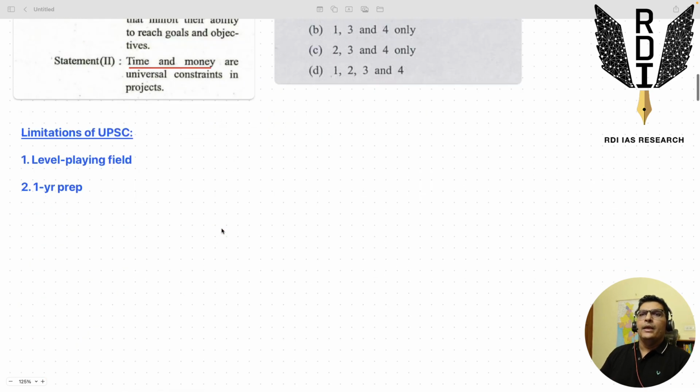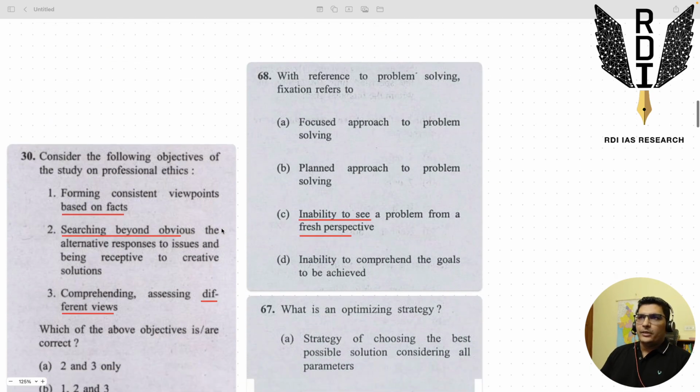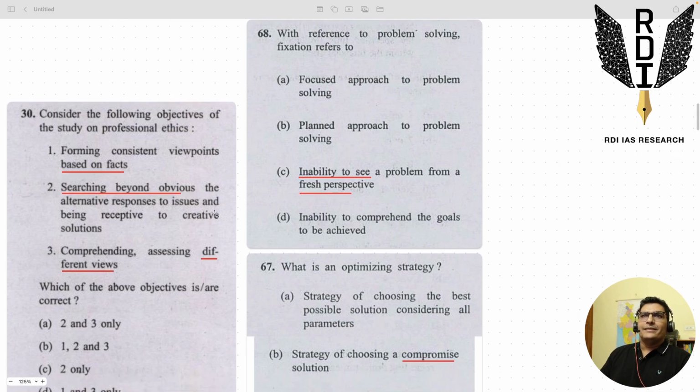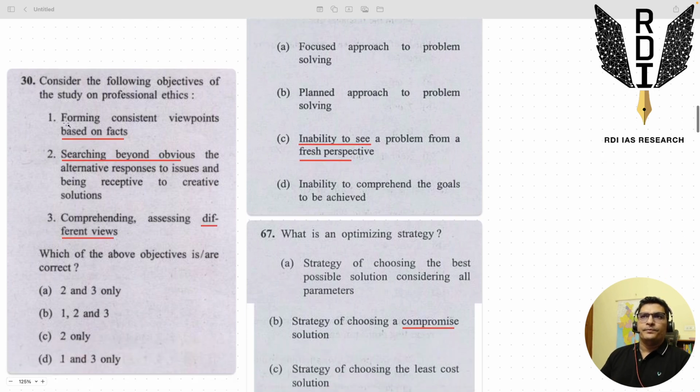Then some other things. So the basics of the video are clear. Now let us try to be a little bit faster. We don't want this video to be too long. Okay, so let us see this question 30. What is it saying? This is a very interesting question. It asks about professional ethics. So same thing, we can talk about civil services.